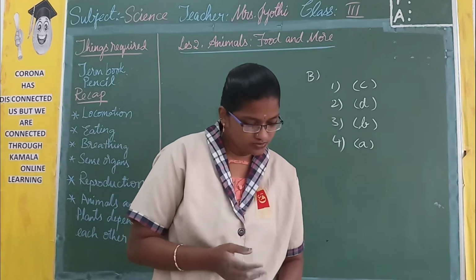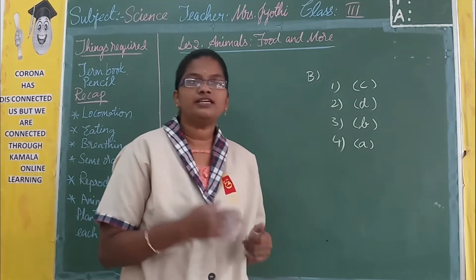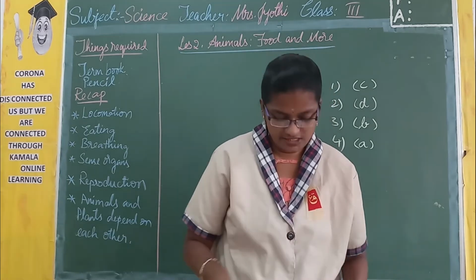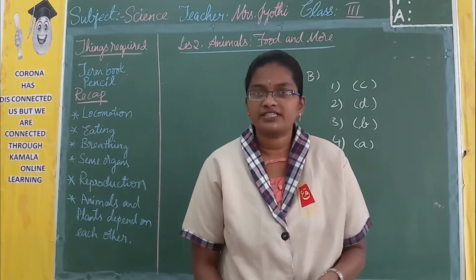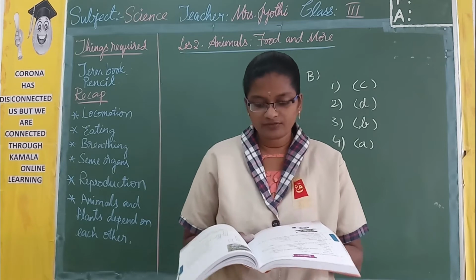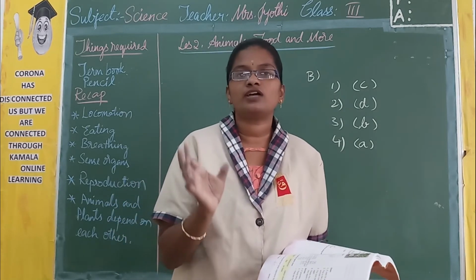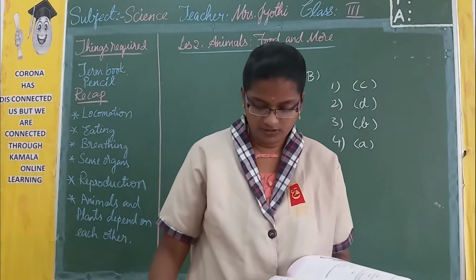Yes. Now moving on to the next bit, that is C. This you have done as homework, so let me explain to you once again. You have to identify this animal and write about their food habits. What kind of food do they eat? Is it a herbivore, carnivore or omnivore? You have to write down.